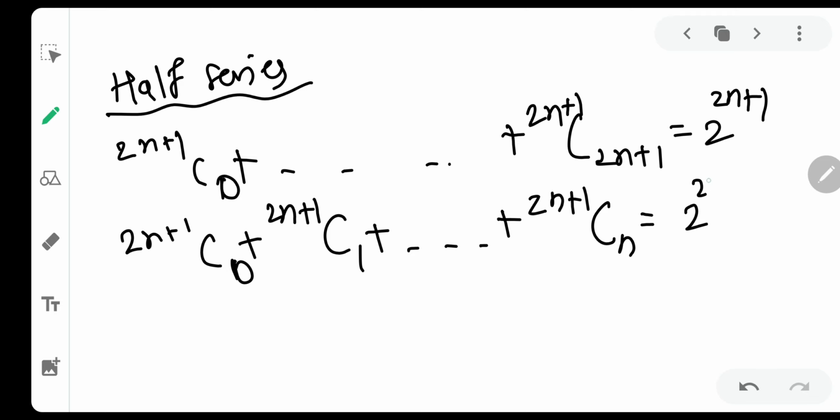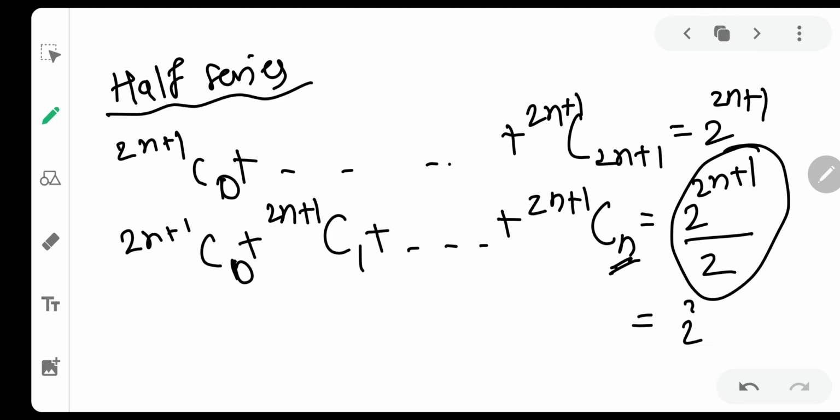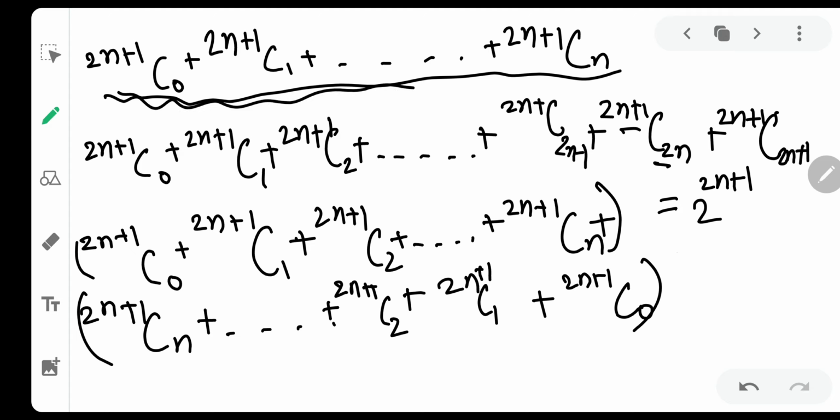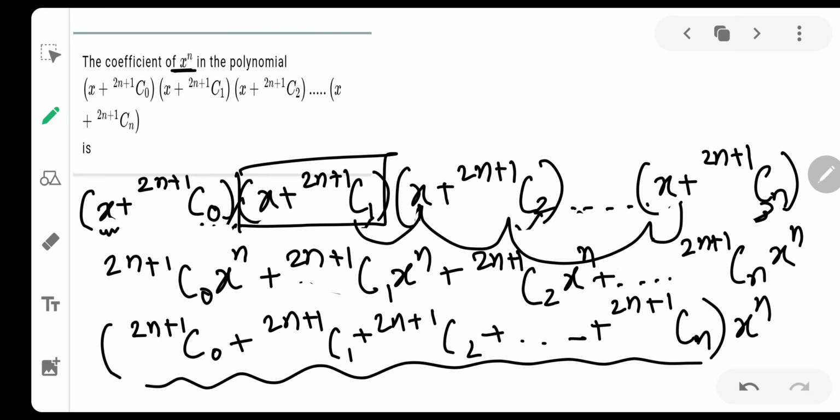So the answer can be directly written as 2 raised to 2n plus 1 by 2. Okay, because 2n plus 1 will always be an odd number. So you can simply calculate the last term in the first half terms, and if you calculate this, naturally it comes out to be 2 raised to 2n. So I did not actually need to show you the actual derivation. If you know this is the half series and 2n plus 1 is odd, you can directly write down 2 raised to 2n plus 1 by 2, which is nothing but 2 raised to 2n. Hence the correct answer to this question is 2 raised to 2n.